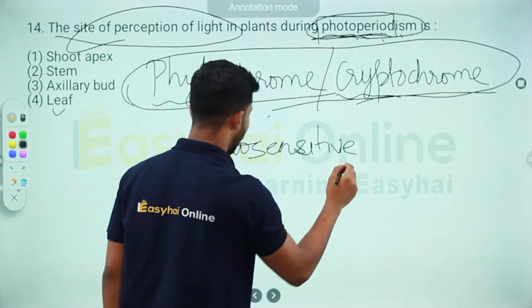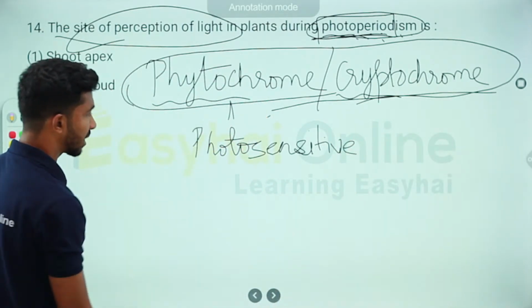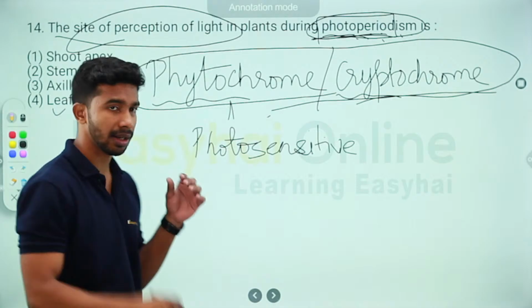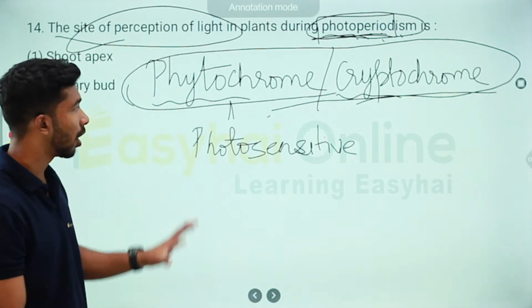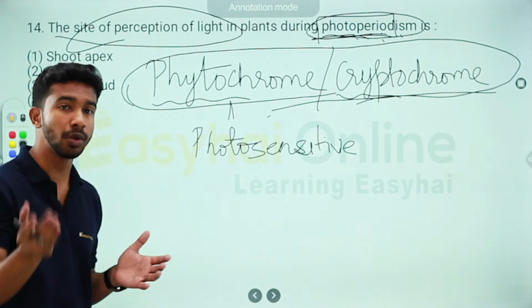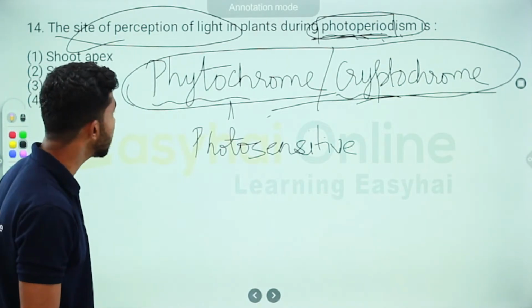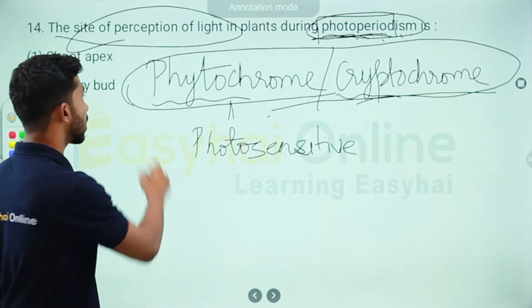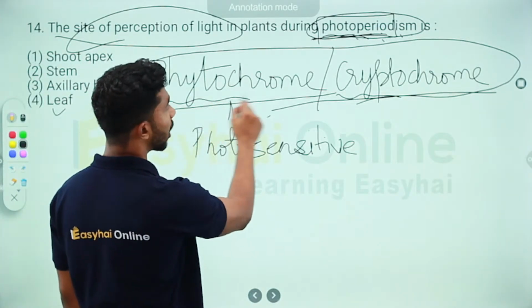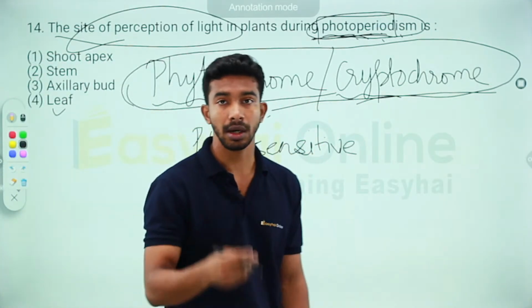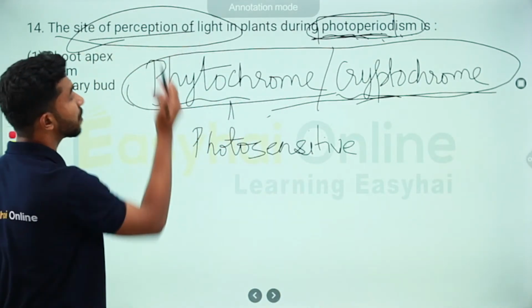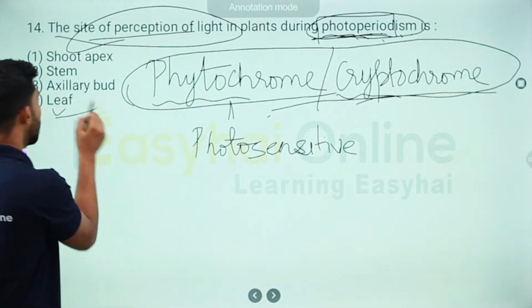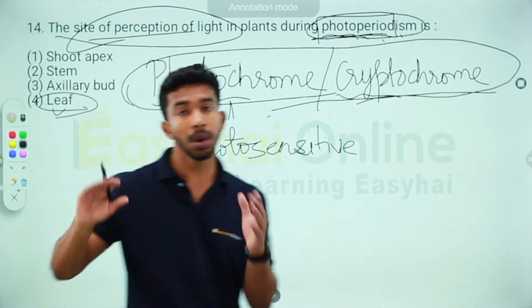There is a very long process which happens when light hits them: they change between near infrared and far infrared, and then they move to the nucleus. Lots of things happen, but you don't have to know that. You just have to know that phytochrome and cryptochrome are the molecules responsible, and they are found in the leaves, and that's why the site of perception of light becomes the leaf. That's how you answer this question.